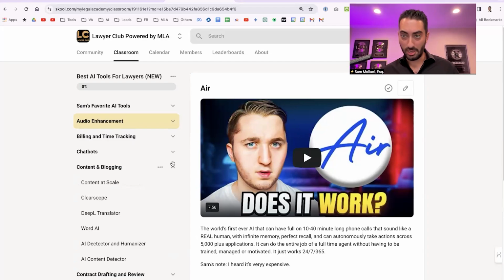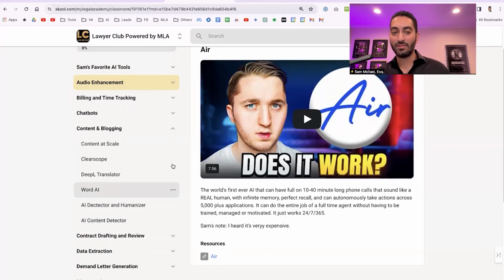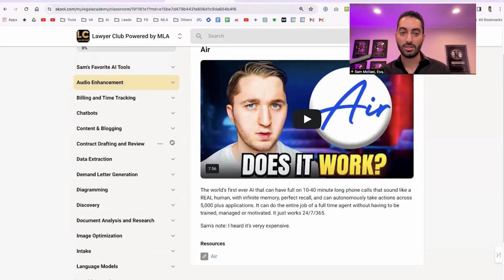Content and blogging. If anybody is doing SEO, Content at Scale is the right tool for you. About 4 months ago, we had one of the people from Content at Scale come and do a demo for us. This is what I use for 1 or 2 of my law firms. It works pretty well, so if you're doing SEO, check that out. There's a bunch of other tools, whether it be translators, Word AI, detectors, which is spelled wrong, but all that stuff is here for you. Anything that comes with content and blogging.